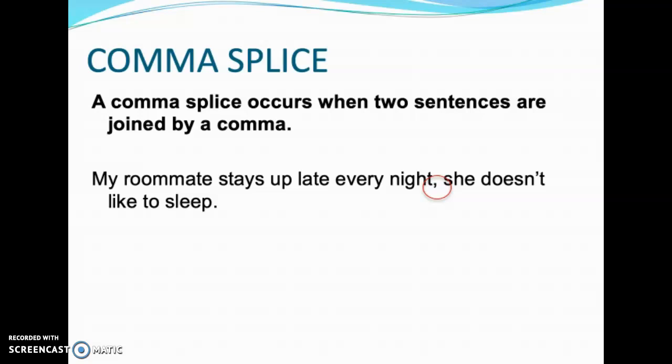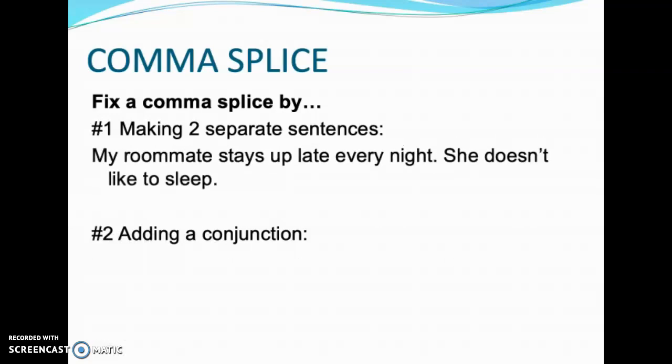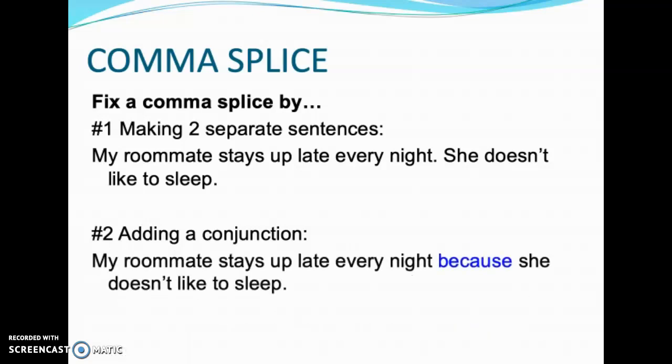So if we want to fix a comma splice, there are two things we can do. We can fix a comma splice by, number one, making two separate sentences: "My roommate stays up late every night. She doesn't like to sleep." Or, number two, adding a conjunction: "My roommate stays up late every night because she doesn't like to sleep." Number two is a good option if you're trying to increase your word count and also have more complex sentences.